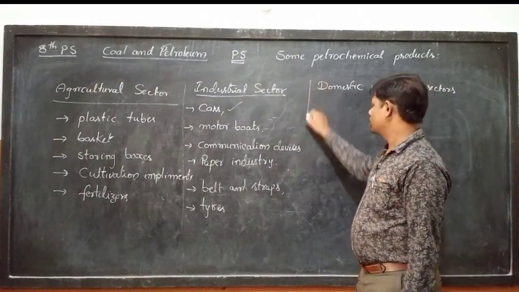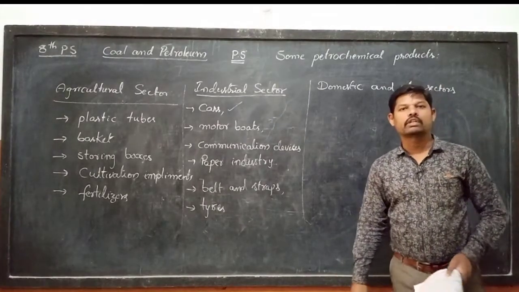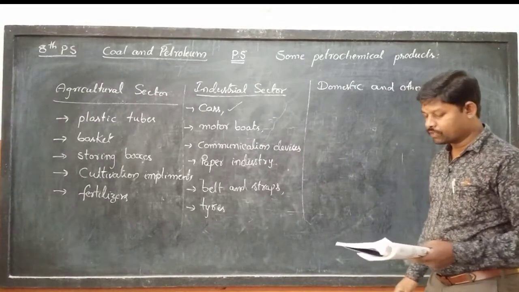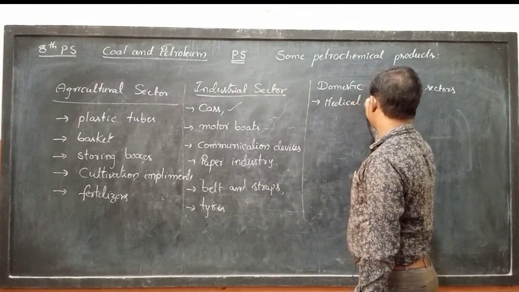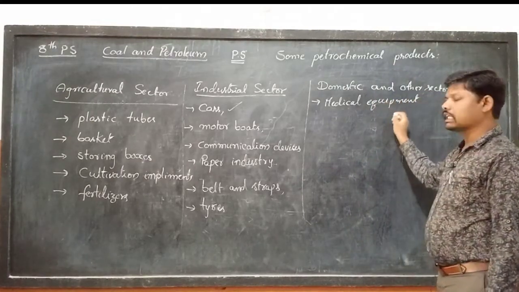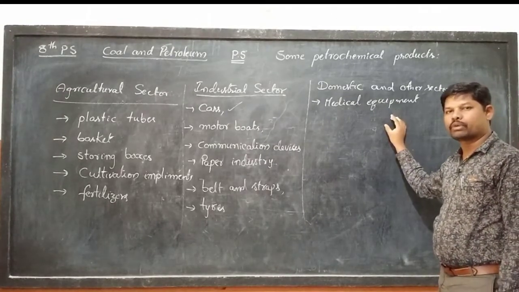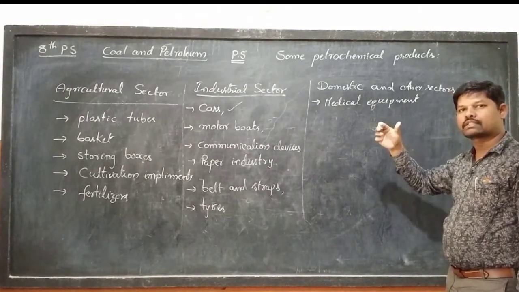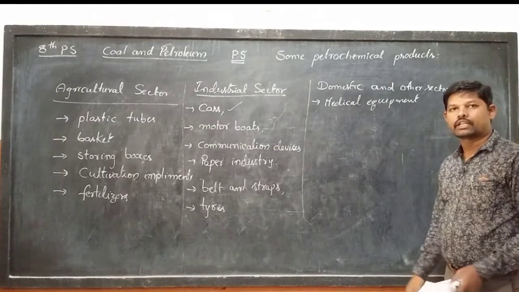And next one is domestic and other sectors. In the domestic sector, for domestic purposes also, we are preparing different products with the help of petrochemicals. In domestic, let us say, medical equipment. So what is medical equipment? For medical purposes we need different materials, for example syringes, injections, bottles, and tablet storing strips. These are all we need for medical equipment, and we are using petrochemicals as the starting material.